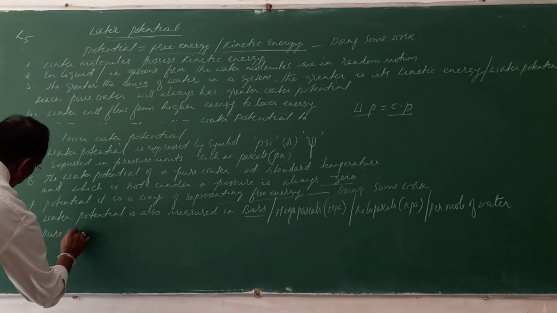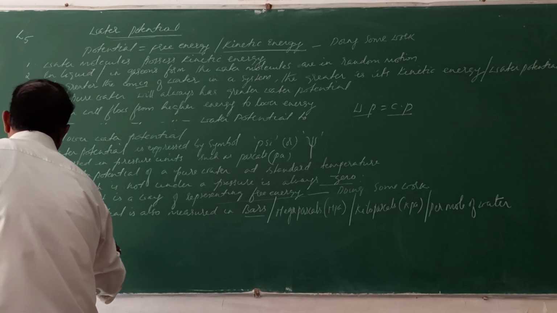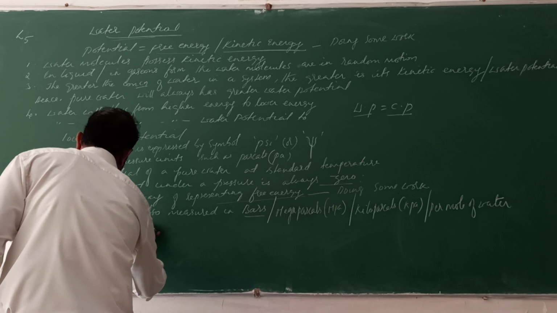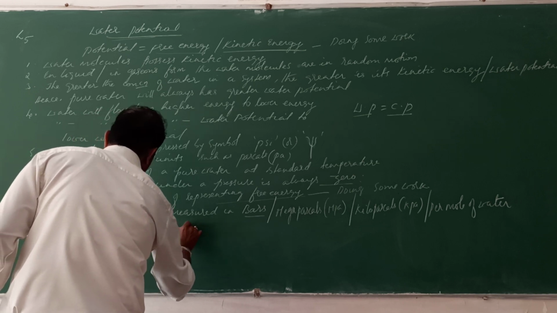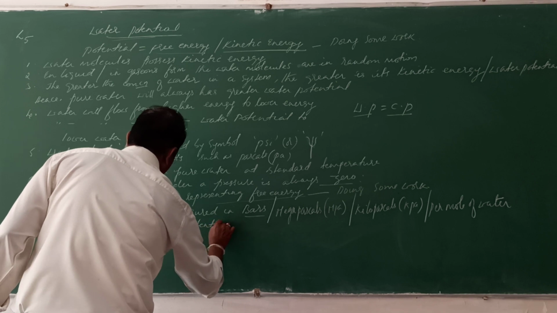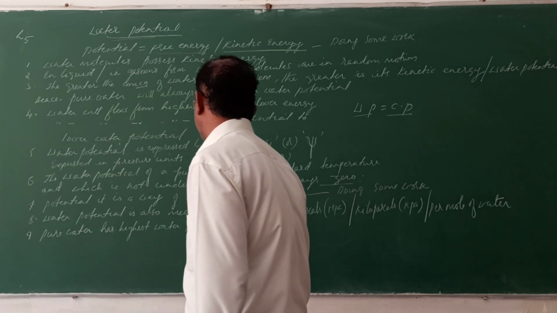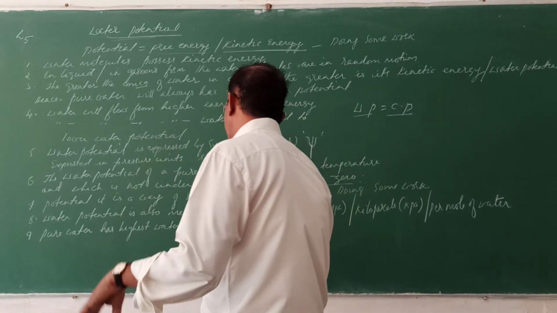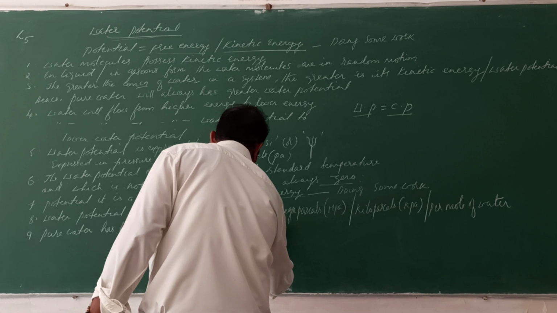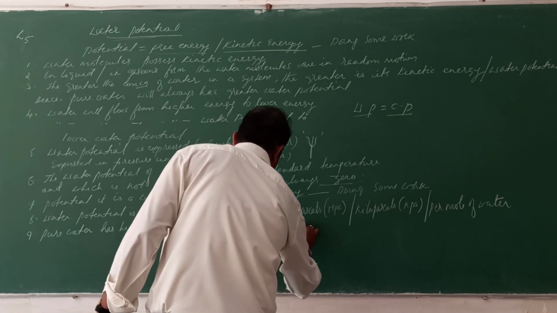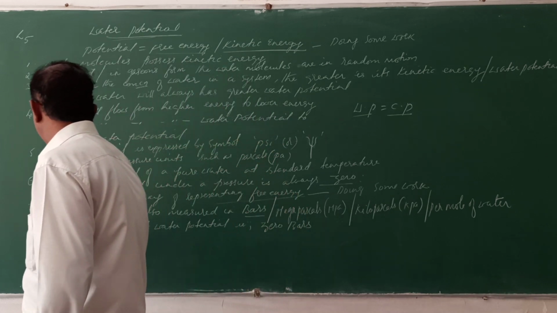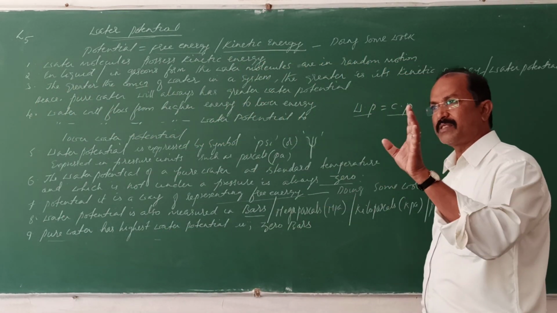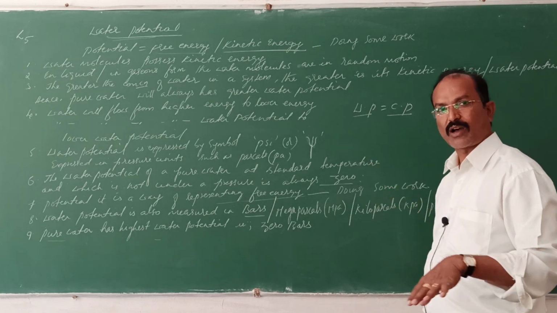Pure water has the highest water potential. Highest water potential is present in pure water, so it is considered as 0 bars. Pure water cannot be seen in the plants or in the soil.